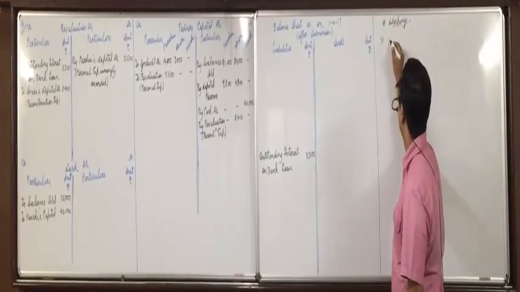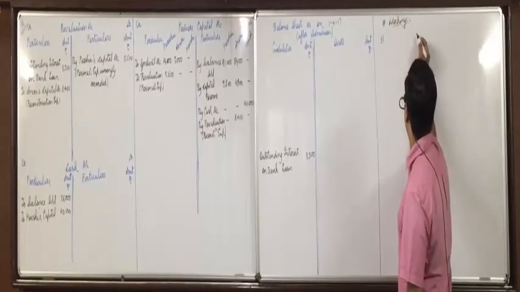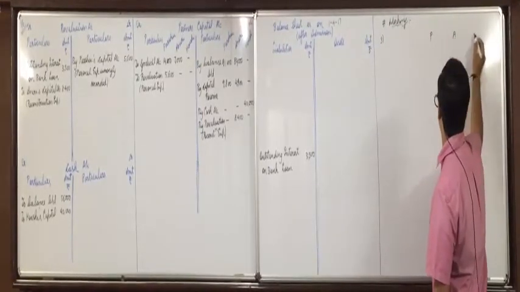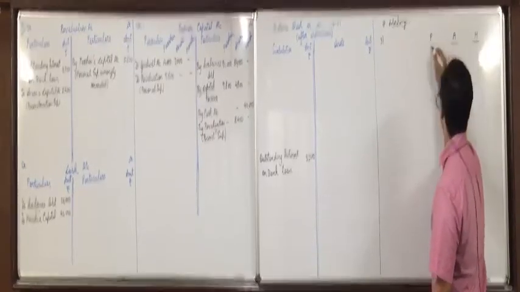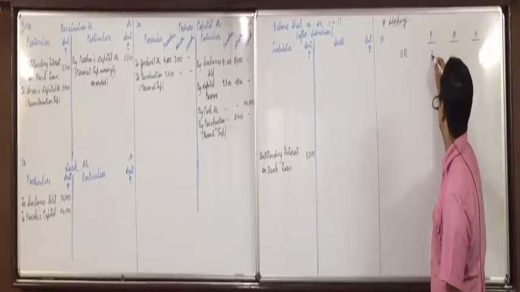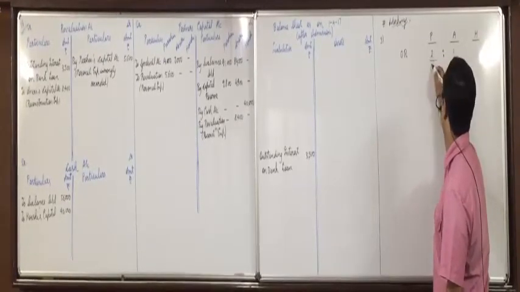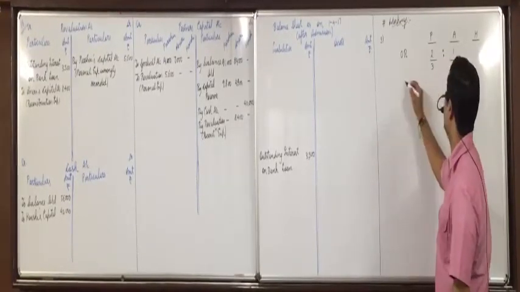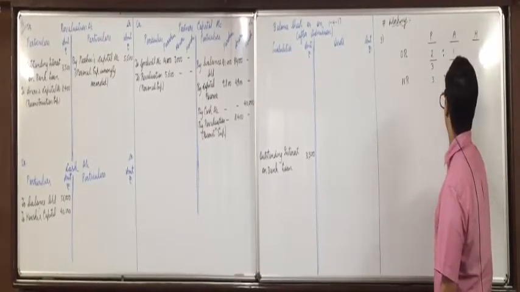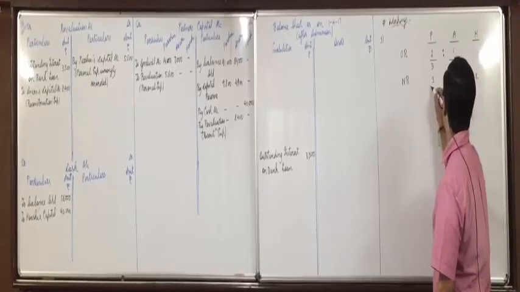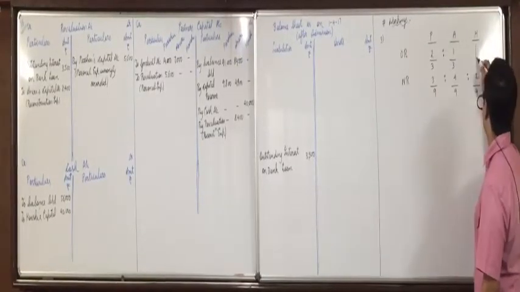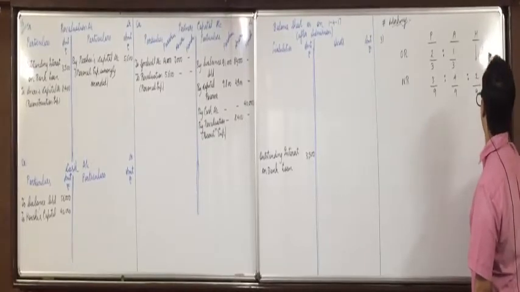Working note 3. First of all, we find the new ratio, the sacrifice ratio. So Parshvi, Aneri and Henshi. Old ratio is 2:1, that is 2/3 and 1/3. New ratio is 3:4:2, that is 3/9, 4/9, 2/9. Henshi is admitted.